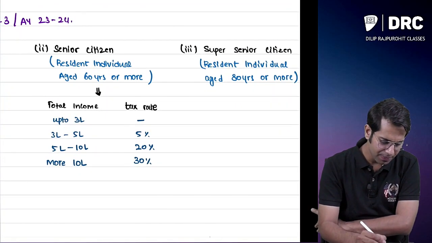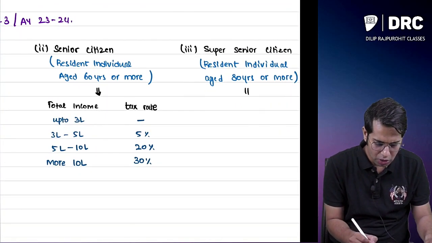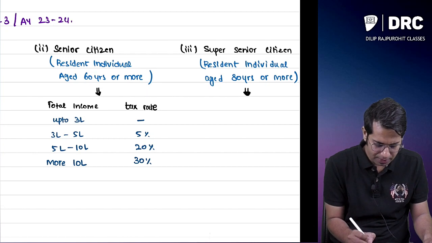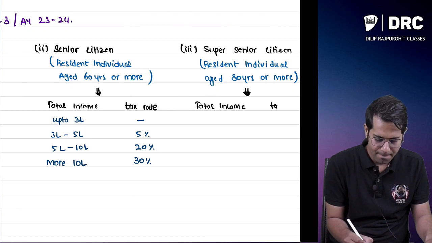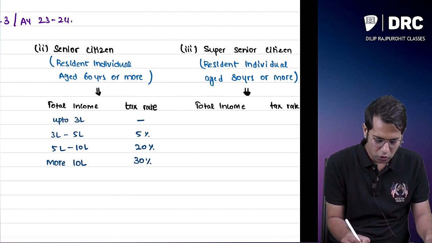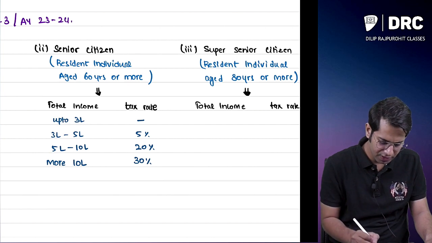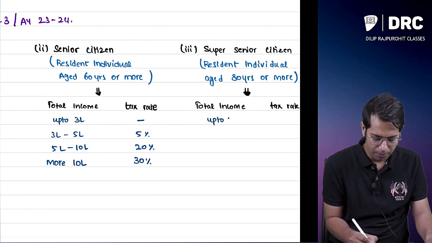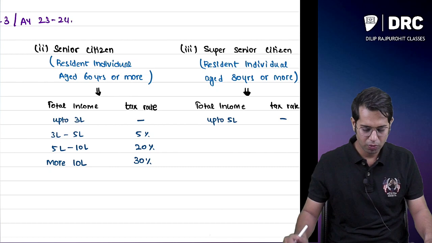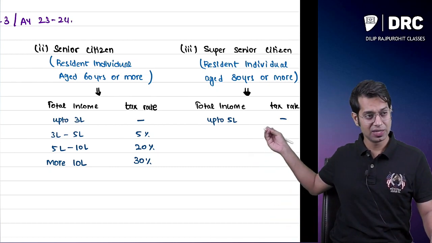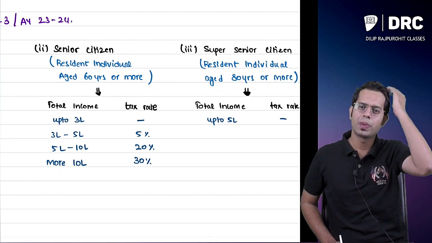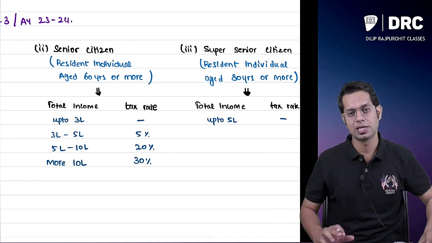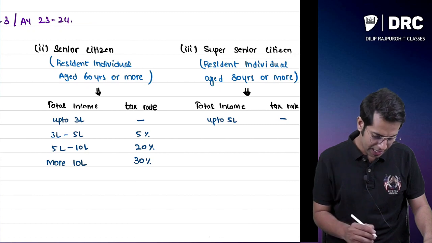Sir, what is the tax rate applicable for this super senior citizen? For a super senior citizen, if his total income is up to 5 lakh rupees, he does not have to pay any taxes. For a super senior citizen, what is the basic exemption limit? It is 5 lakh rupees. Up to 5 lakh rupees, he does not have to pay any taxes.